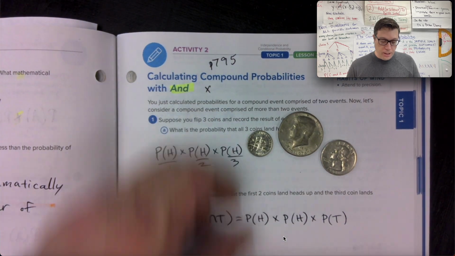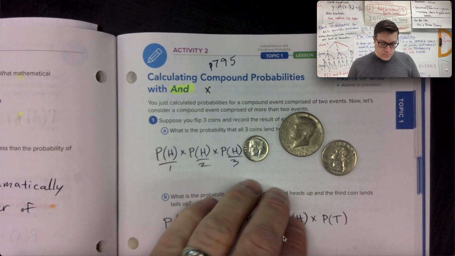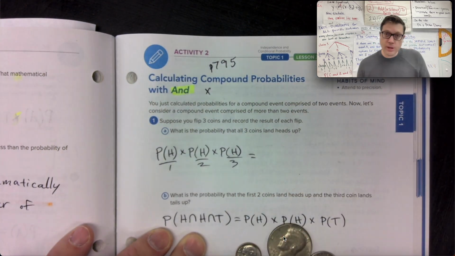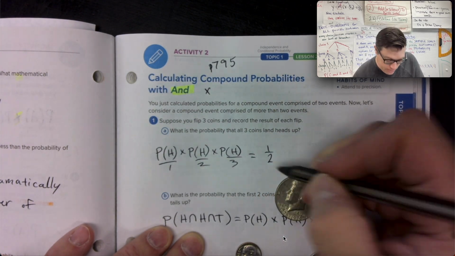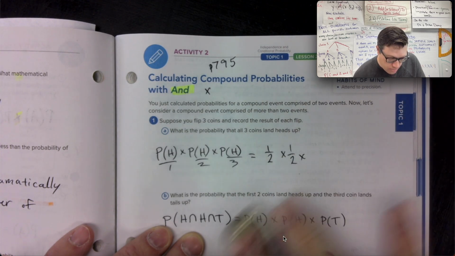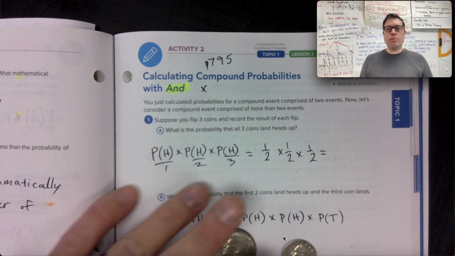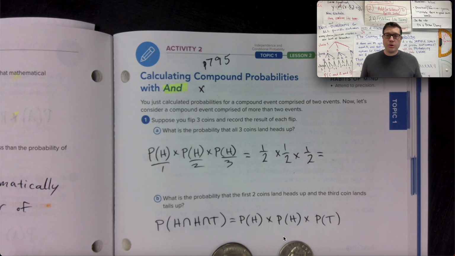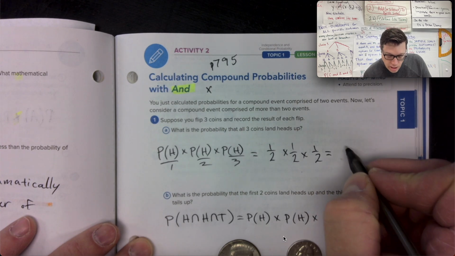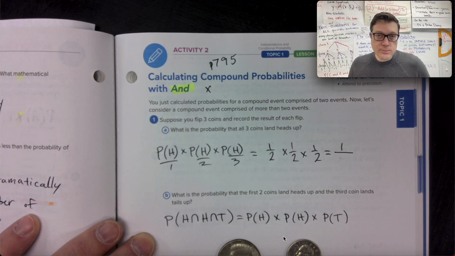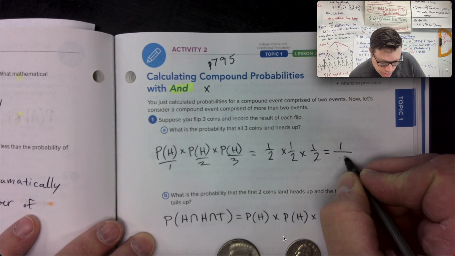There are only 2 possible outcomes. No, edge is not an option. So if there are only 2 possible outcomes, then the first coin flipping heads would be 1 out of 2 possible outcomes. The second coin flipping heads would be 1 out of 2 possible outcomes, and the third coin flipping heads would also be 1 out of 2 possible outcomes. So multiply fractions, the easiest math in the world outside of just multiplying numbers. Multiply straight across. 1 times 1 times 1. On the bottom, the denominators, 2 times 2 times 2, or 2 to the third power.